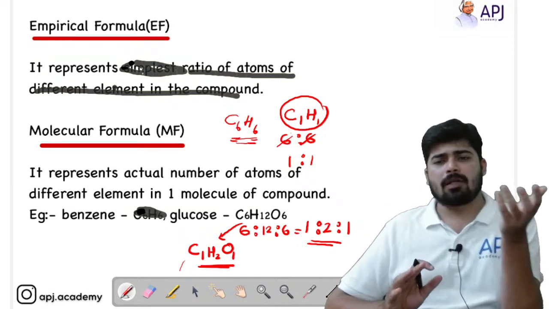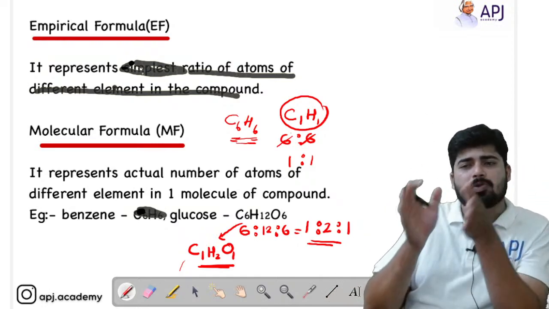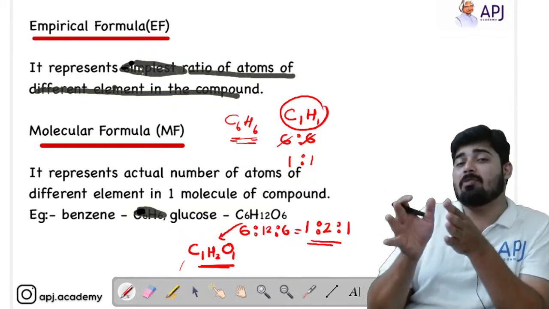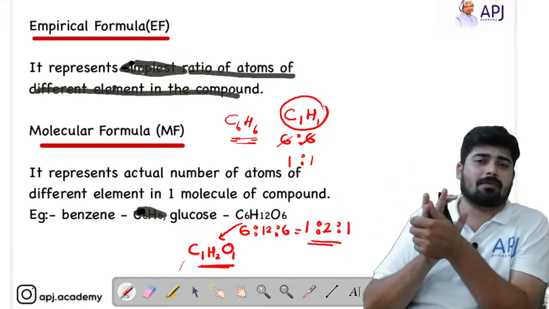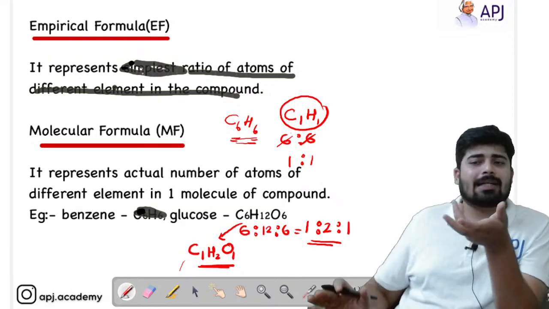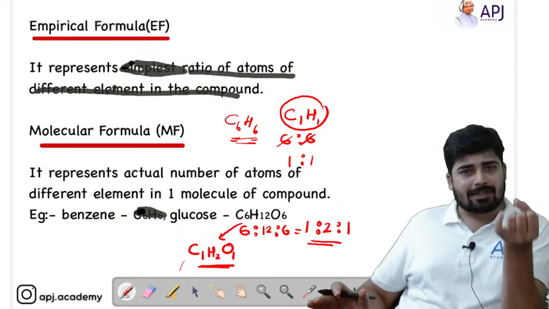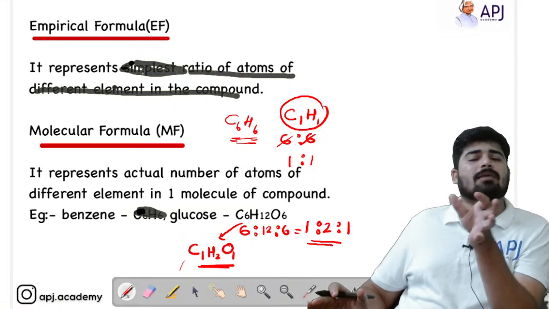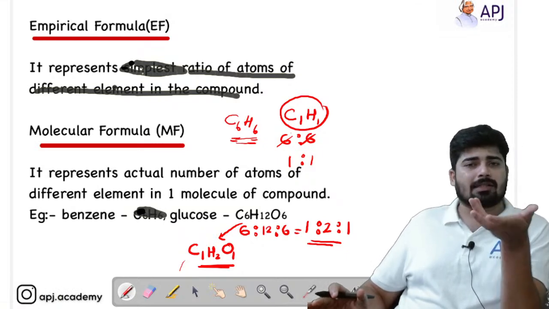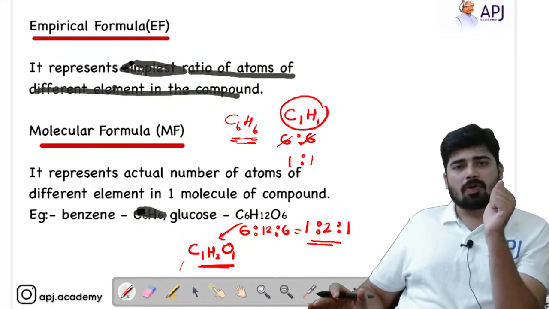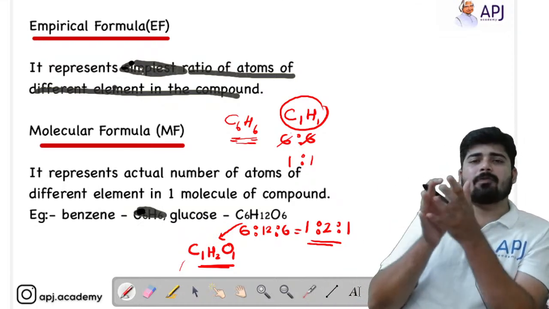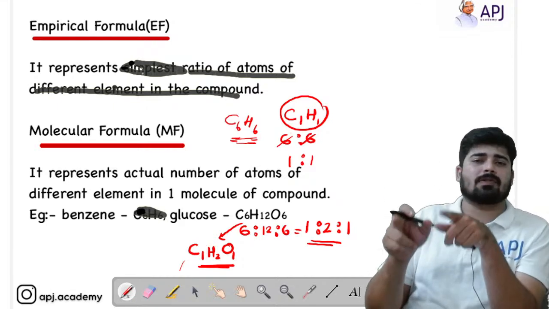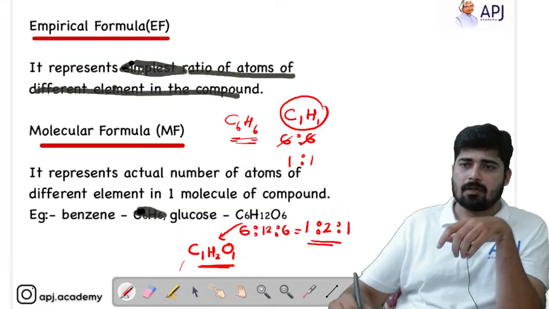Now what about the molecular formula? It represents the actual number of atoms of different elements in one molecule. So the molecular formula gives us the actual number of atoms present in one molecule. See, in the case of benzene, we know that there are 6 carbon and 6 hydrogen. So the molecular formula exactly gives us the actual number of atoms present in that molecule. So C6H6. Similarly, in glucose, the molecular formula is C6H12O6. That means 6 carbon, 12 hydrogen, and 6 oxygen are present, right?